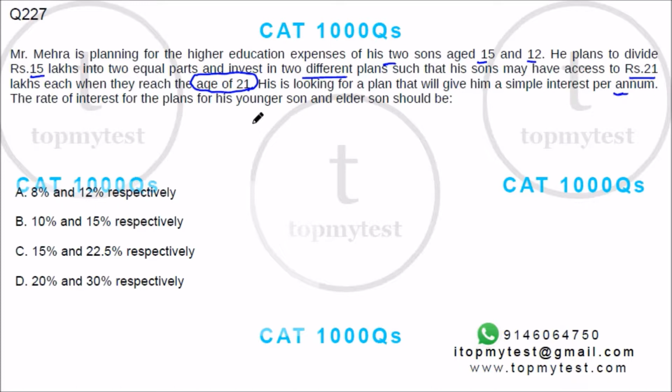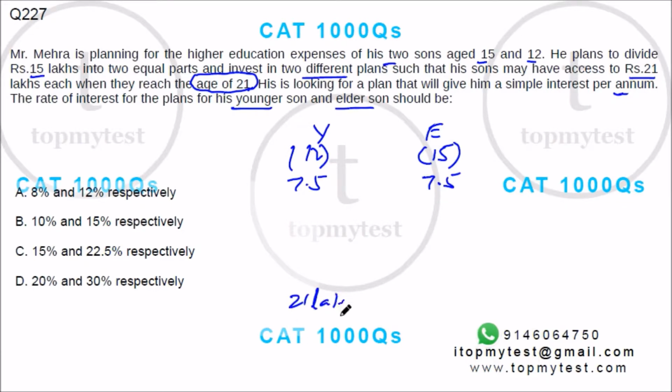So the younger son is 12 years old. The elder son is 15 years old. Now, 15 lakhs has to be split evenly, so that's 7.5 lakhs for each of them. When they reach 20, each should have 21 lakhs. So each of them should earn an interest of 13.5 lakhs.